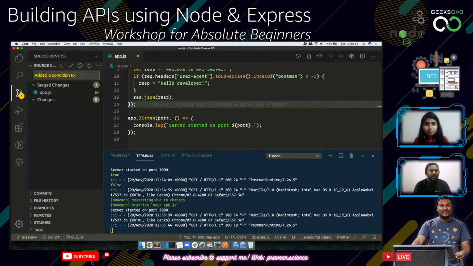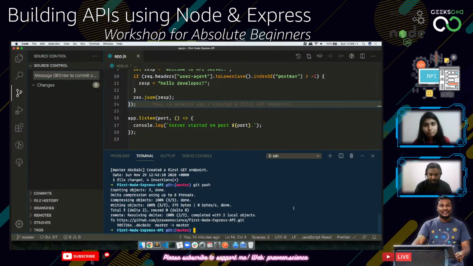Okay, so now I'm adding a condition to differentiate between a normal user and a developer. Okay, so that's been done. Now let me push the changes.